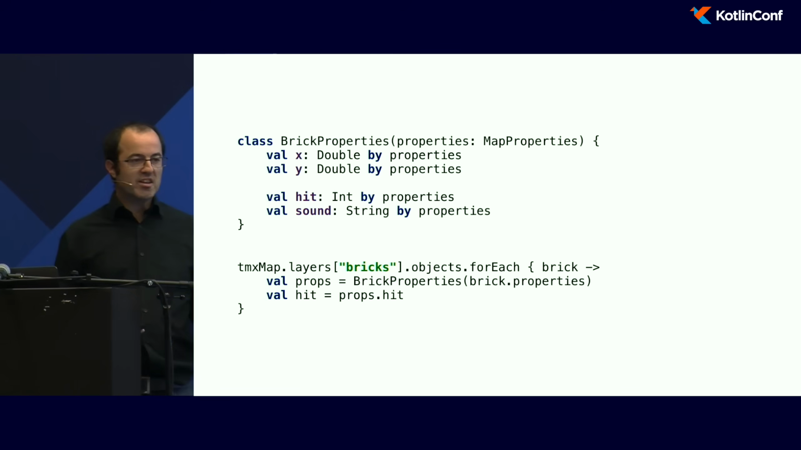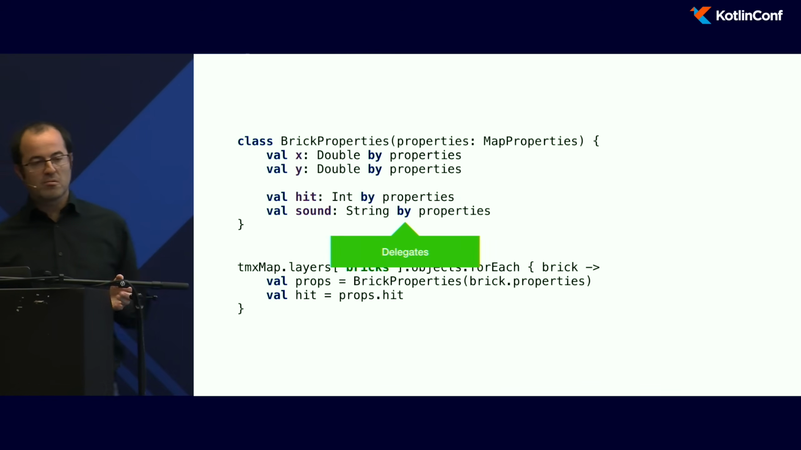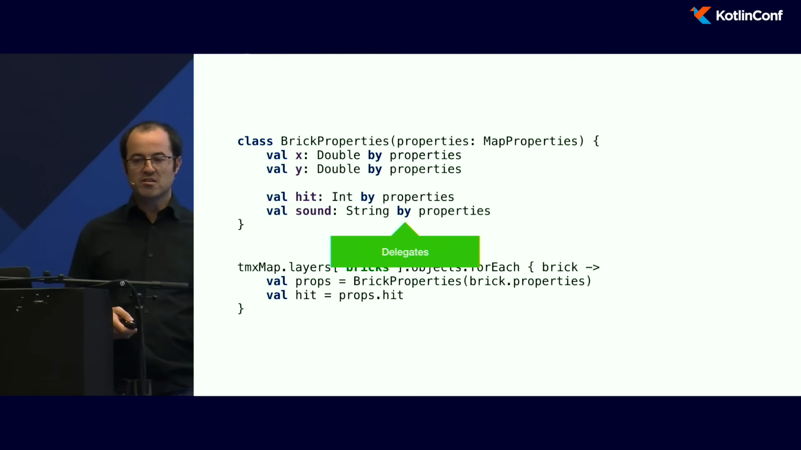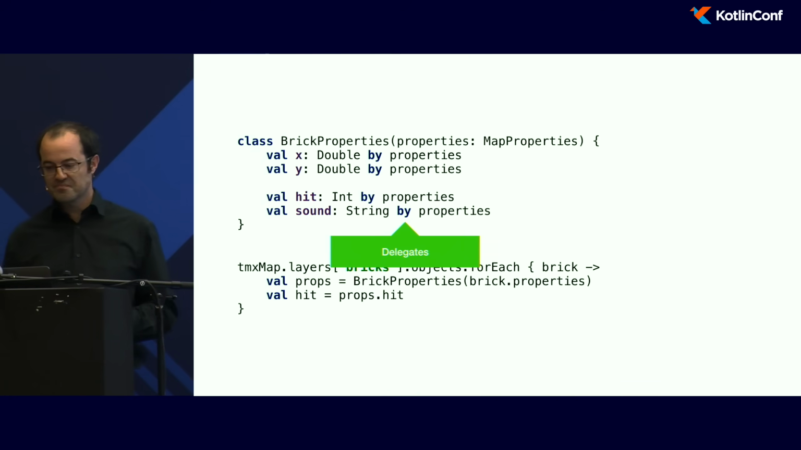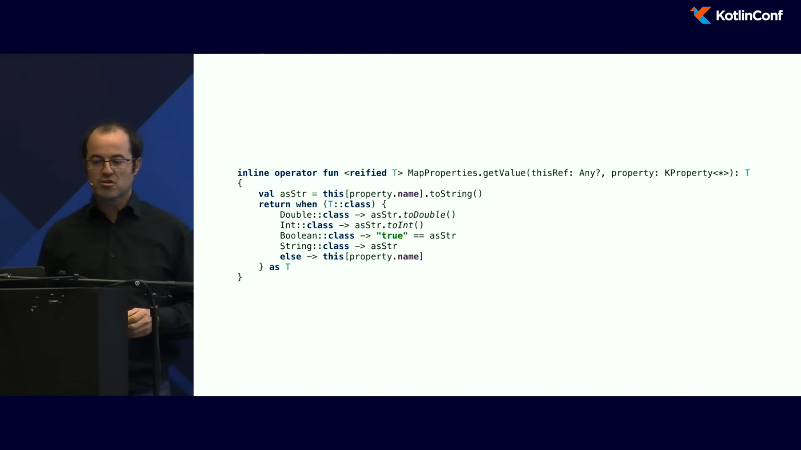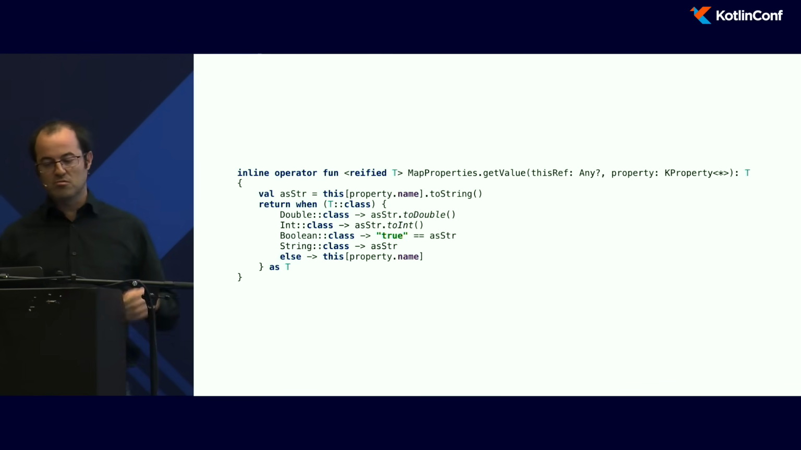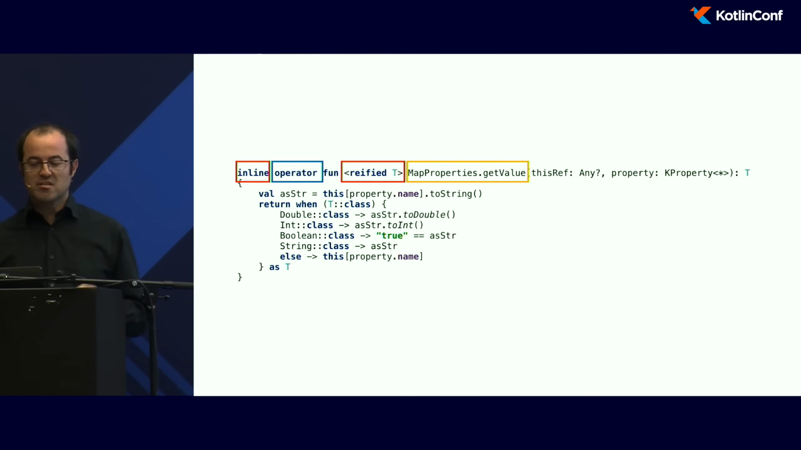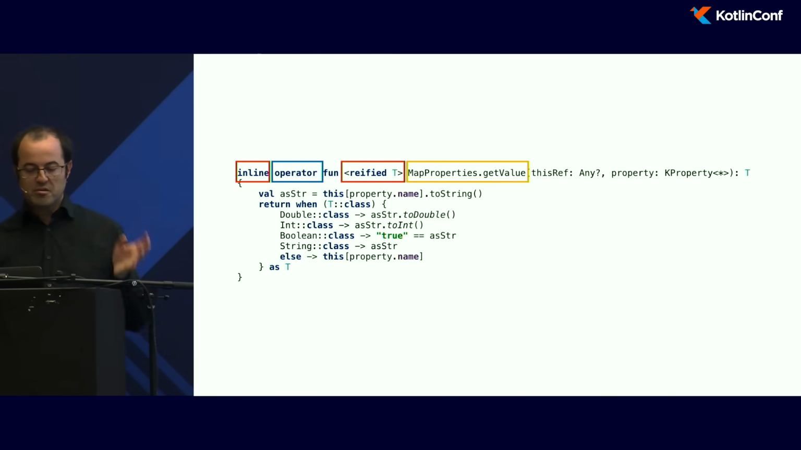And thanks to Kotlin delegates, you can do it. Here, I just say, OK, when I'm accessing the hit field, just look for it in the property object. And again, it's easy to do. Just create a new extension method, get value, and it does the work. Again, it's a lot of very Kotlin-specific things, a lot of different things. But if you know it, it's very easy to use, and it will be very helpful.